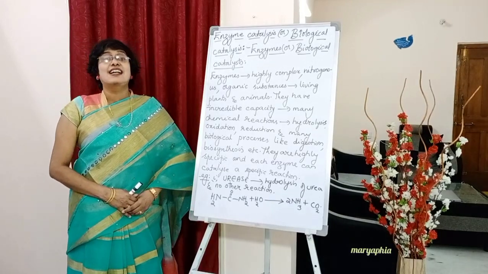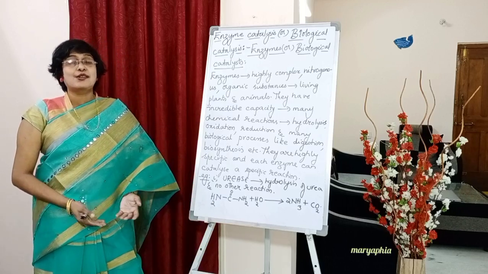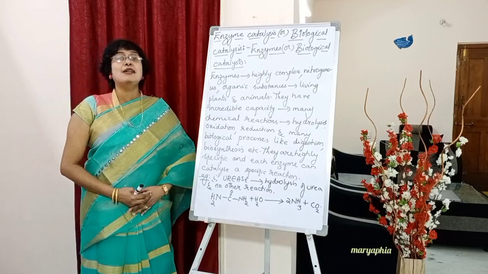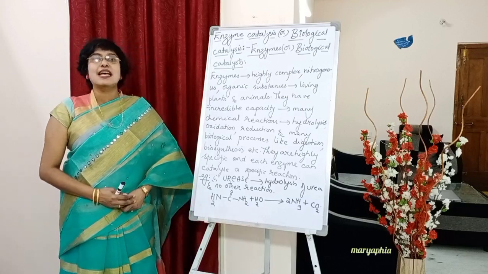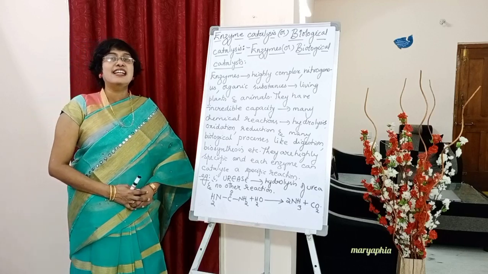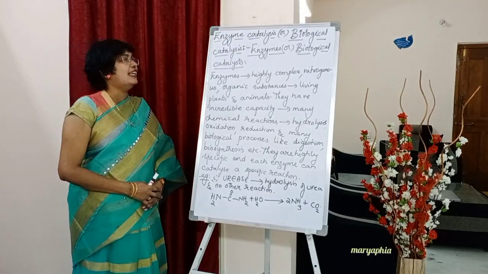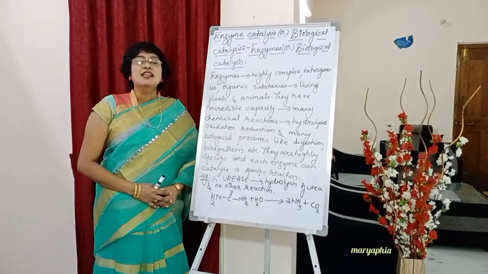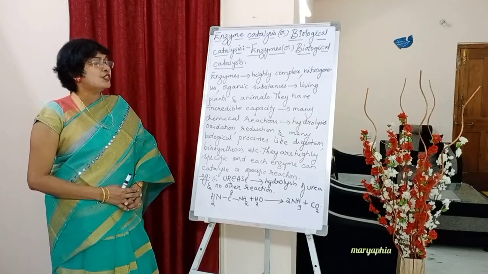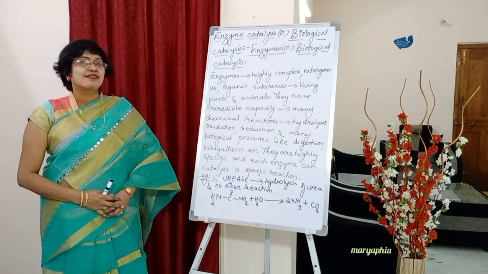They have complex structures, they are nitrogenous, and they are produced by living plants and animals. As we all know, this we can write as the first point under enzymes. Write down, students: enzymes are highly complex, nitrogenous organic substances produced by living plants and animals.